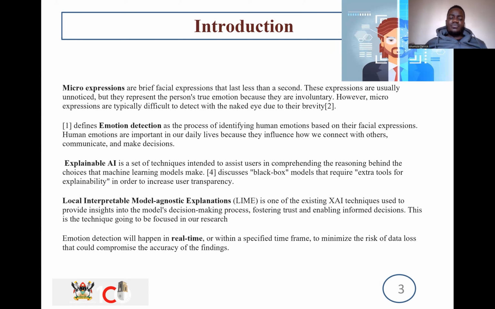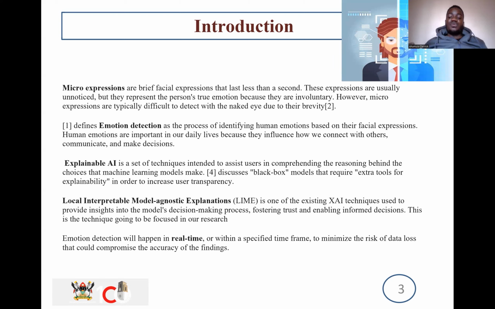In the papers that we read, emotion detection is a process of identifying human emotion based on facial expressions, which leads back to microexpressions. Then there's explainable AI, which is a set of techniques intended to assist users in comprehending and reasoning behind the choices that machine learning models make. Let's say there's the whole aspect of the black box and the white box, which we shall talk about later on in this presentation.